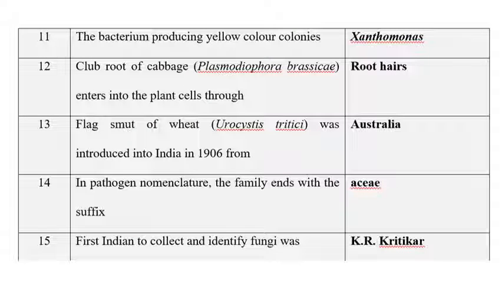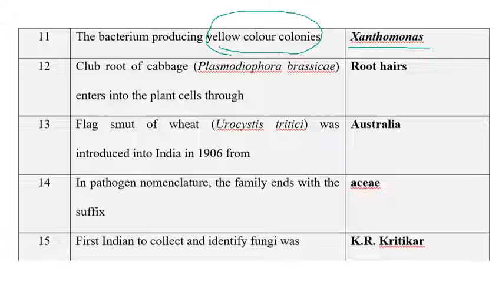So the next one is: the bacterium which produces yellow color pigments or yellow color colonies is Xanthomonas, a very important one. Xanthomonas will produce yellow color pigments or yellow color colonies. That is the identification characteristic of Xanthomonas. You will know that Pseudomonas produces fluorescent pigments, just as Xanthomonas produces yellow color colonies or yellow color pigments.